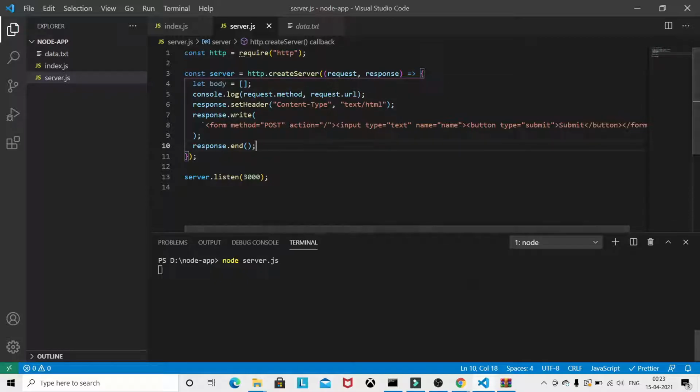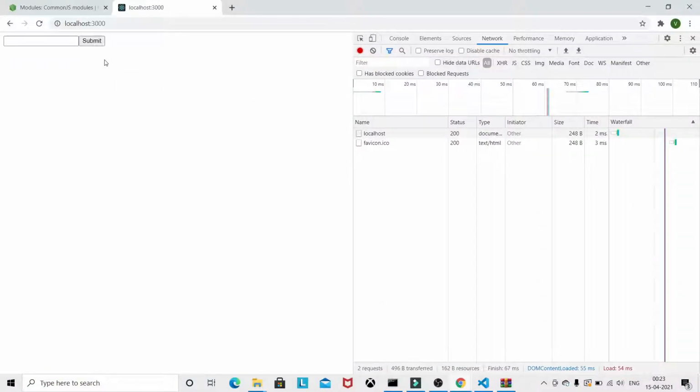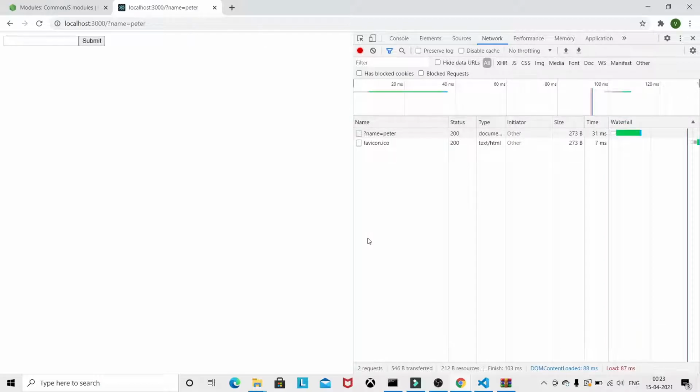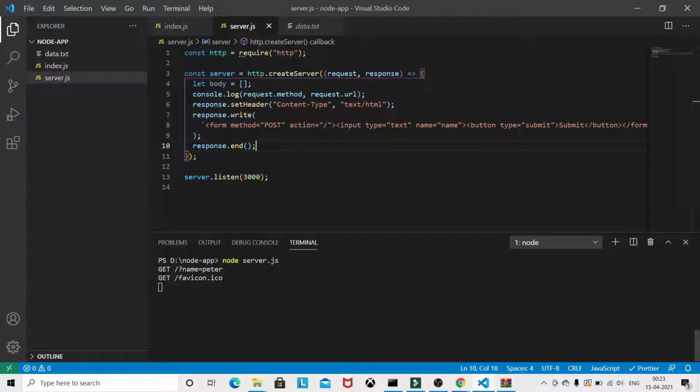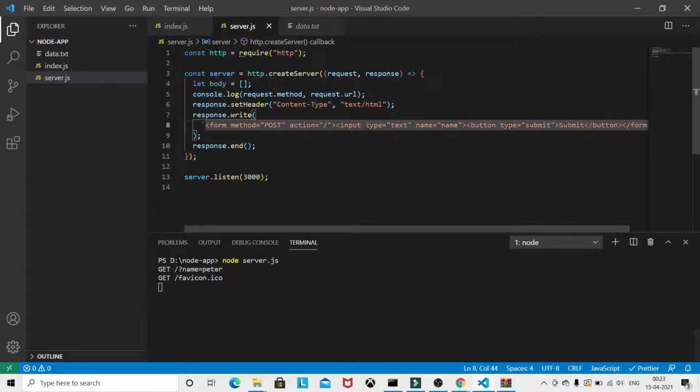Now we have to make a request here, and I'm making a request. You can see that we are getting the method GET, and we are getting the URL slash name equal to Peter. So we need to parse this incoming request.